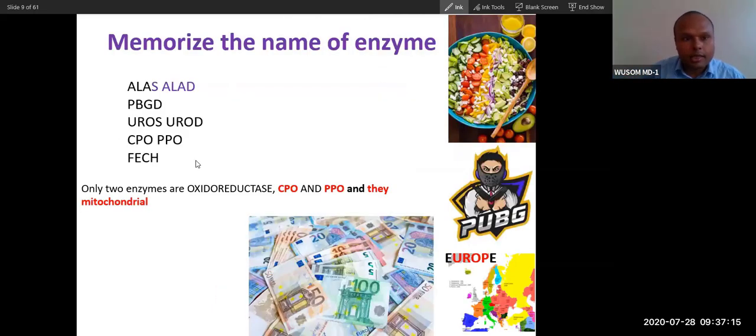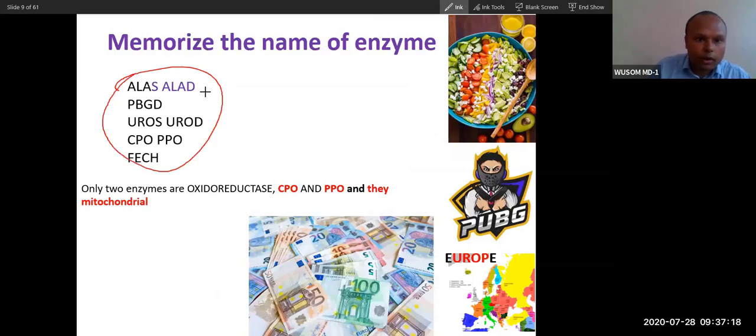Now you can remember these enzyme names this way. ALA synthase, ALA dehydratase, PBGD, uroporphyrinogen III synthase, CPO, PPO, and ferrochelatase. You can make it rhyme, which may be useful. Likewise, you can remember the 8 enzyme names. There are 8 enzymes, and CPO and PPO are oxidases. Only two oxidases are there. So like that, you can remember the names of the enzymes if you want.